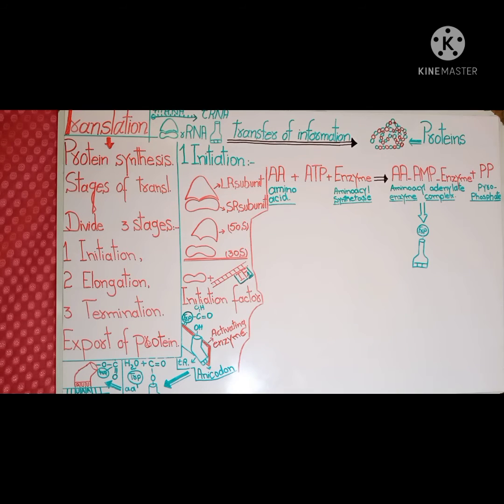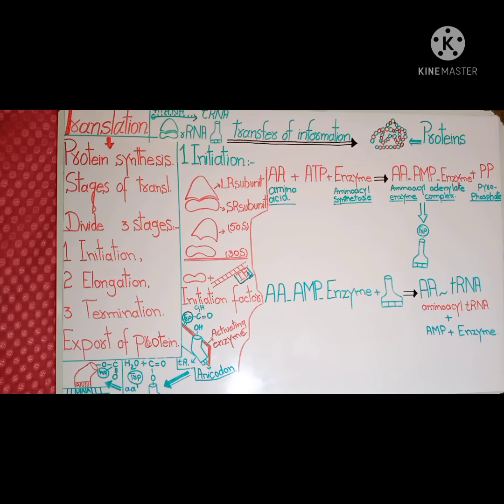When an amino acid becomes activated, it is attached to its specific transfer RNA molecule. The same activating enzyme that is formed above catalyzes the attachment of the amino acid to the specific transfer RNA. As a result, we get amino acid-transfer RNA along with AMP and enzyme.